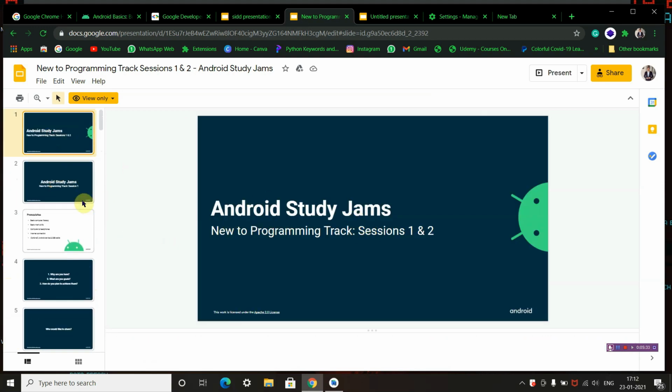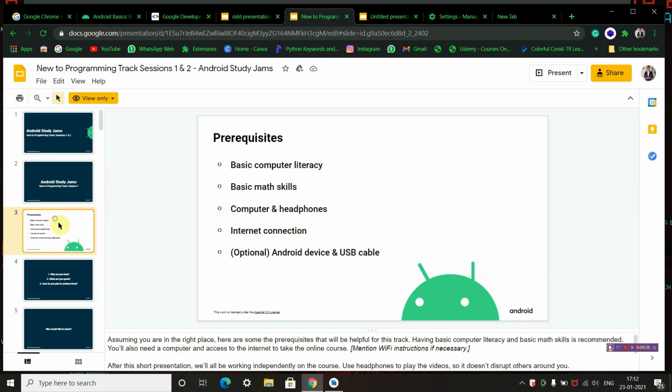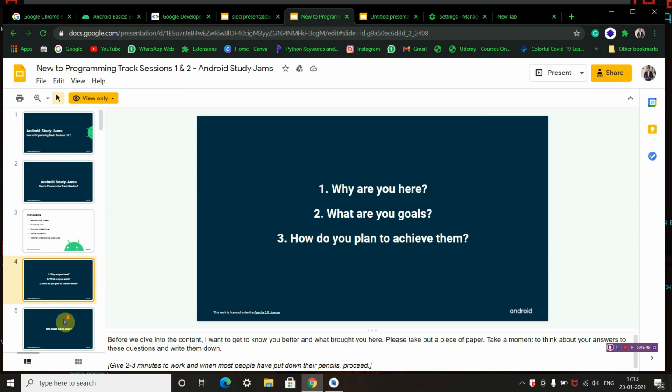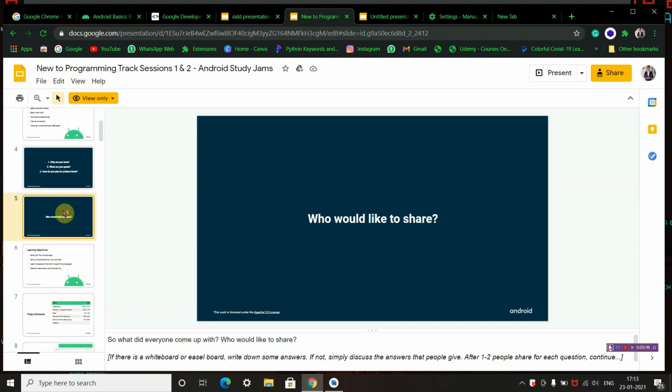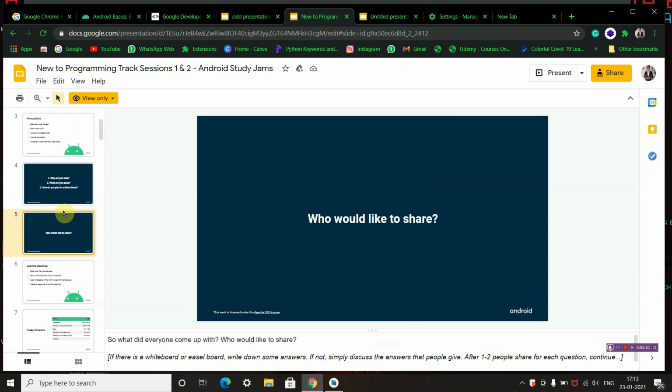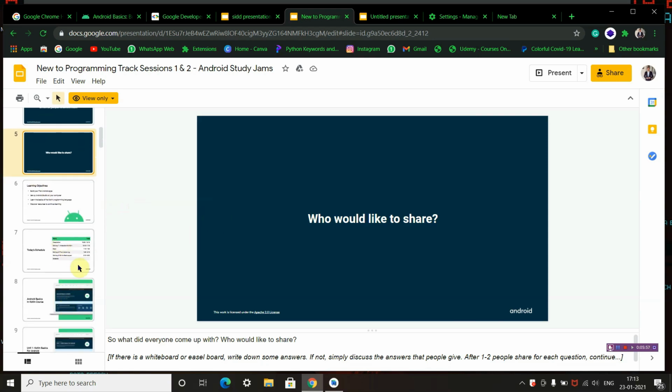In this second session, we will be learning how to install Android Studio, how to create your first app, and some basics about Android Studio, like what Android Studio is, how to download it, how to run it, and how to run your first app on your devices.